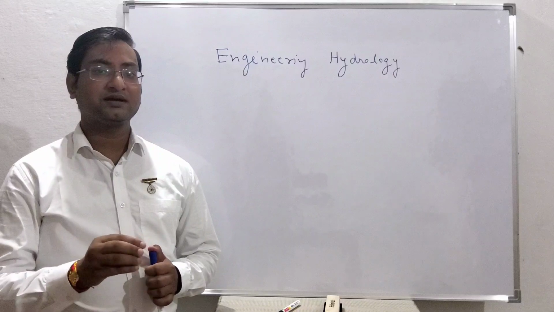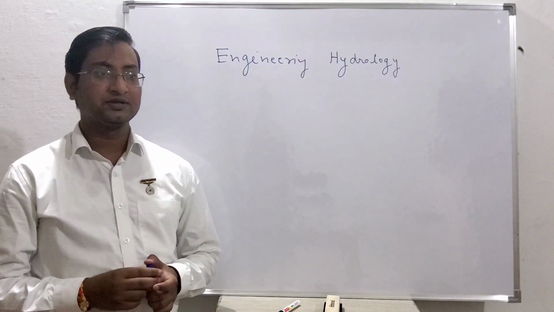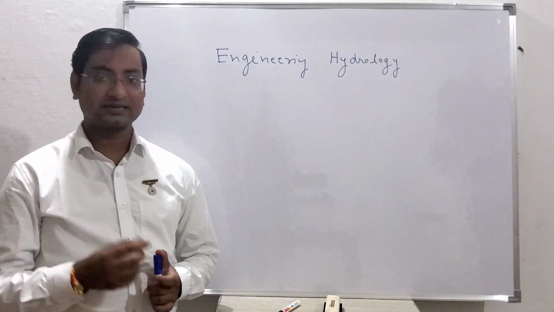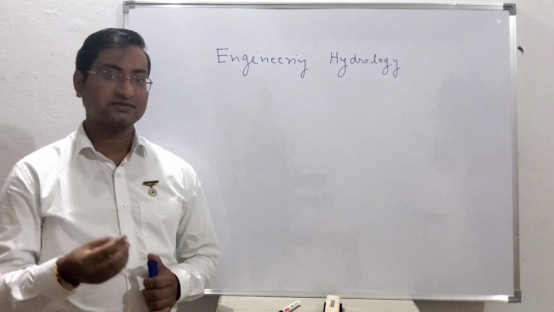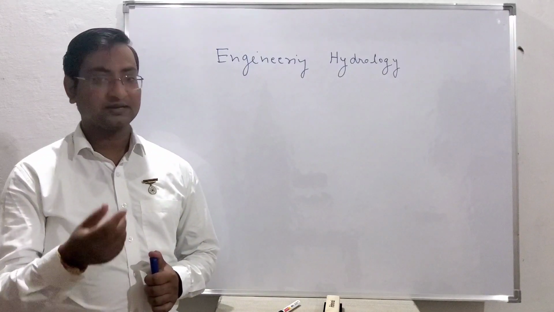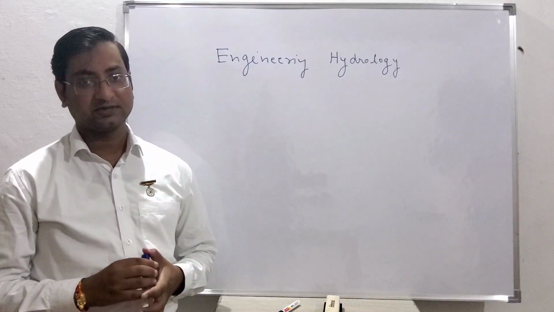If you talk about different specializations related to civil engineering, you study many specializations like geotechnical engineering, structures, transportation engineering, similarly concrete technology. So this is also about water resources engineering.